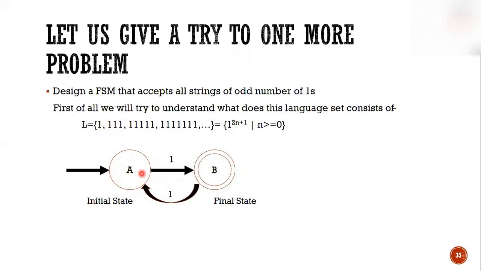What is happening in the case of 3 ones? 1 2 3 1. Again you are reaching state B, which is a final state, and you can say it is a valid string, and so on. In this manner, you can make every string of this language set accepted by this machine.